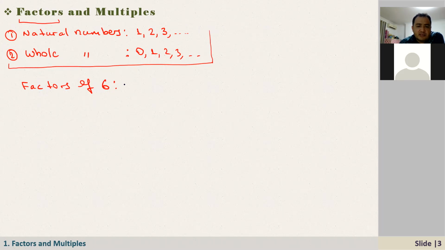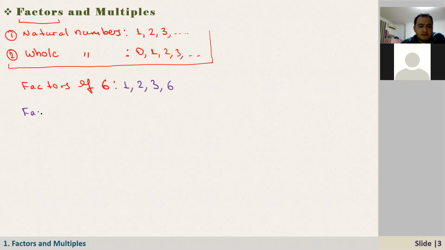Actually, 1 divides any number because 6 divided by 1 is equal to 6, a whole number. 2 is also a factor because 6 divided by 2 is 3. And also 3, because 6 divided by 3 is 2. You see here the quotient is a whole number, actually a natural number. And the next one is 6. So 6 has 4 factors, the only numbers that divide 6 without leaving any remainder.